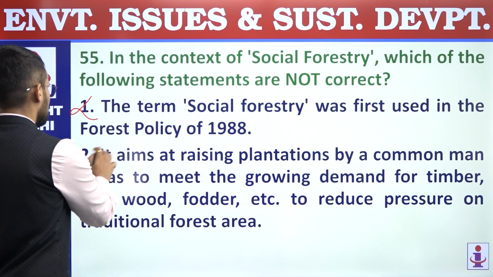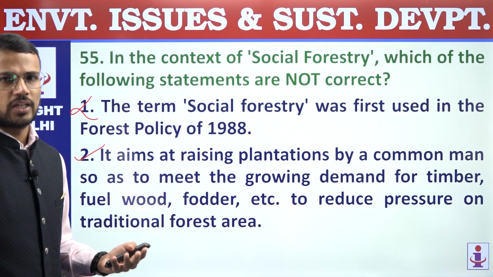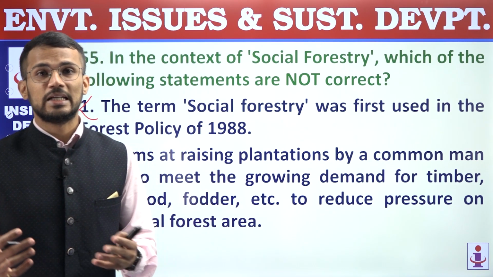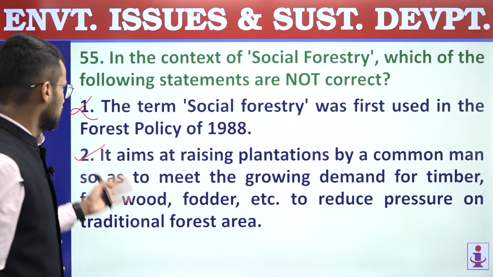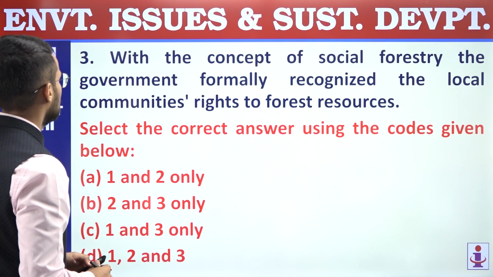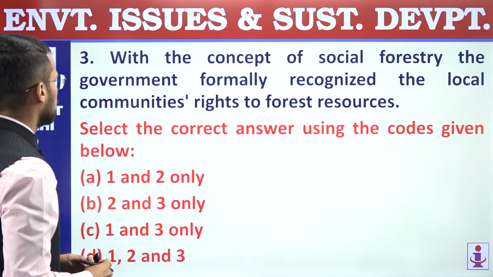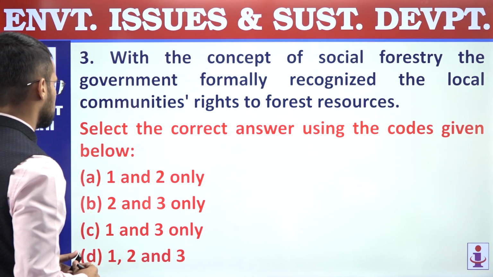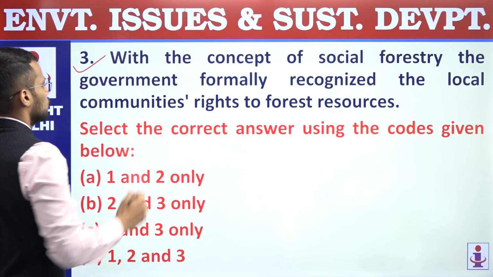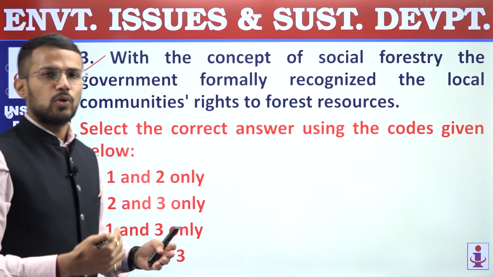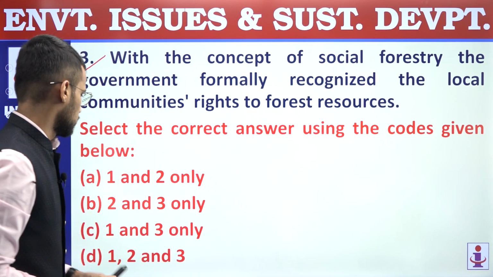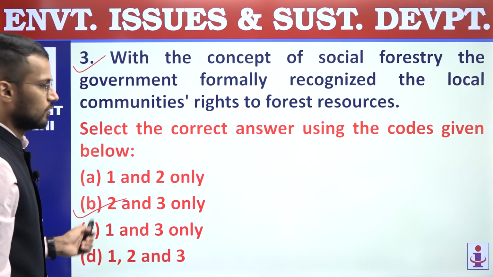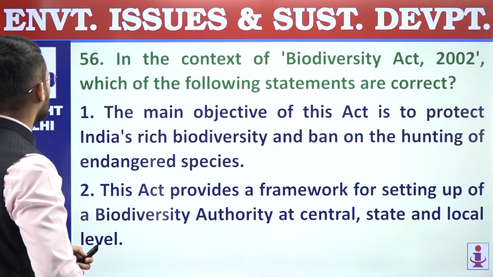So social forestry was majorly started to make sure that the needs of the common man are met without any damage to the existing forest. Second statement is correct. Third, with the concept of social forestry, the government formally recognized the local community's rights to forest resources, right? So this is also a correct statement. Social forestry makes sure that people also have rights on the forest resources. So only second and third statements are correct, and that's why the answer is 2 and 3 only. First statement is incorrect.